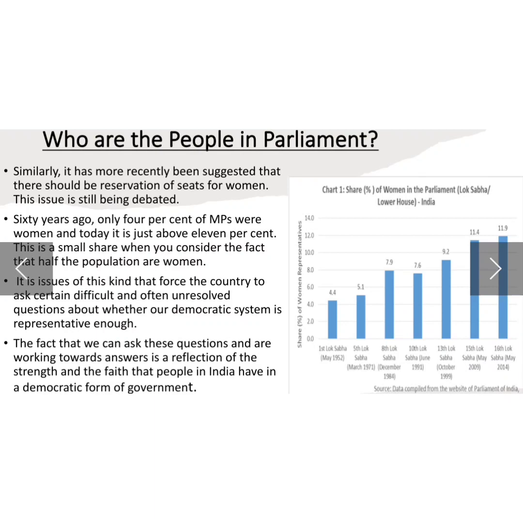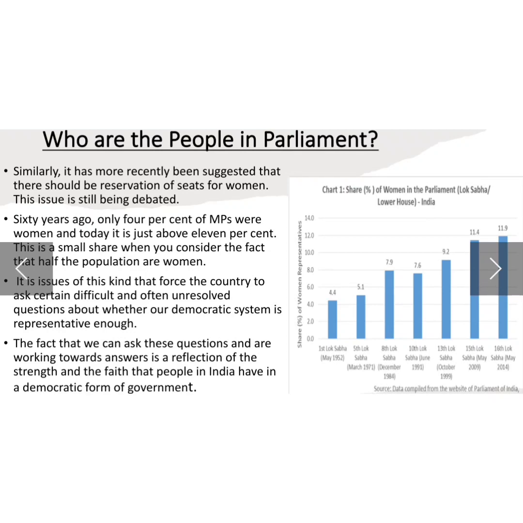So you can see that the percentage is not that impressive, it is not that motivational for women also, since we know that women constitute half of the population, but still if we see their numbers in terms of percentage, it is not that good. So it is an issue that we should reserve certain seats for them also, because it will motivate women to participate in parliament, and they can do something for other women and inspire other women. So it is really important to reserve seats, but this is a debatable topic which is still being debated.